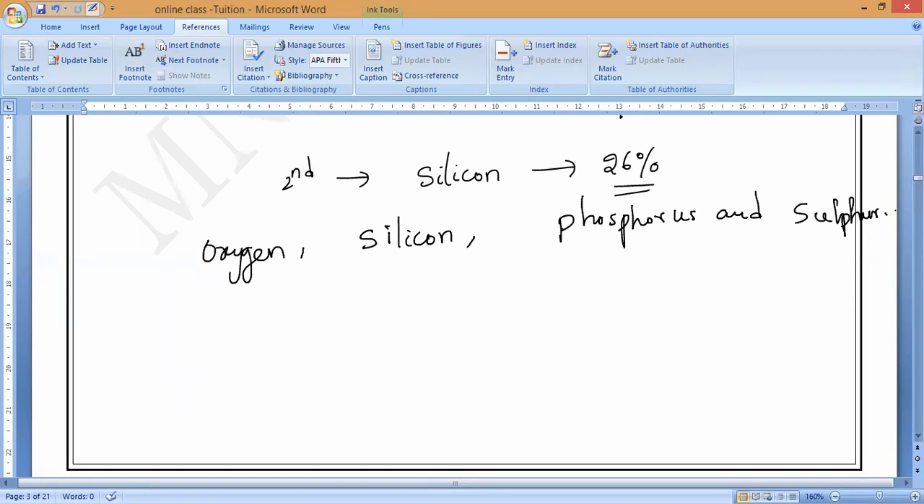Remaining ones are present in very negligible percentages. That is why we are not talking about them. So this is the decreasing order, meaning high to low. That you have to remember.